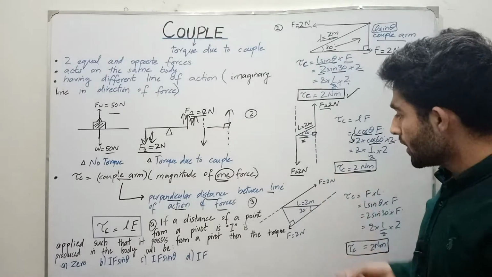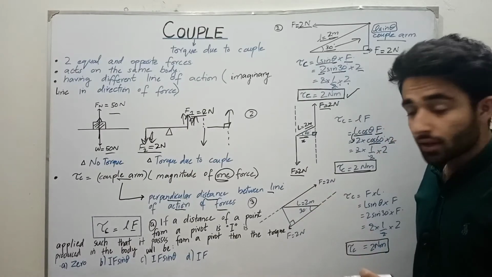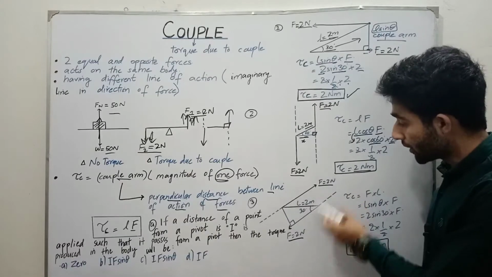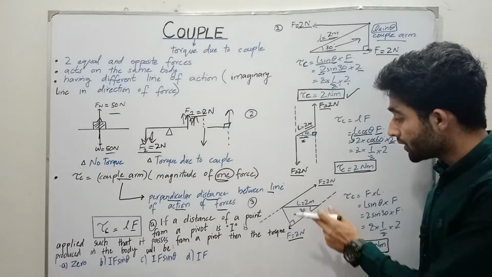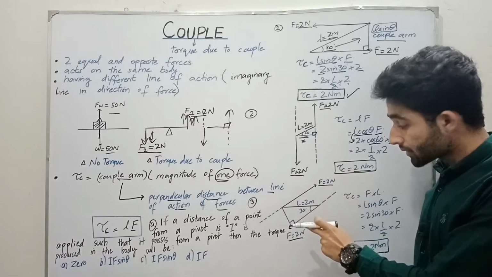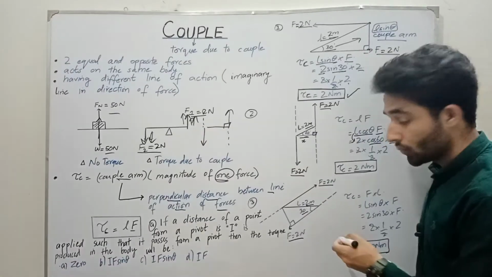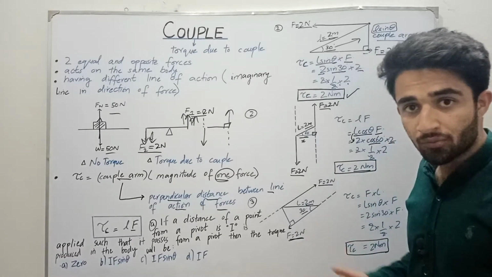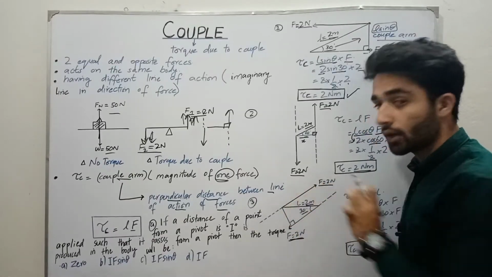due to couple. Okay, so in the next case we have two lines of action of forces, which are equal in magnitude and opposite in direction, and they also have different lines of action. In this case the couple arm is 2 meters, making a 30 degree angle with this force. So also in this case we have to obtain that component of the couple arm which makes 90 degrees between these two lines of action of the forces.